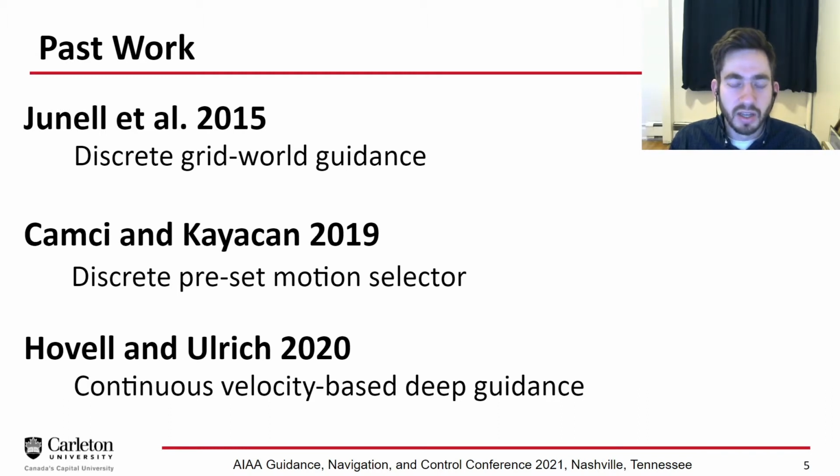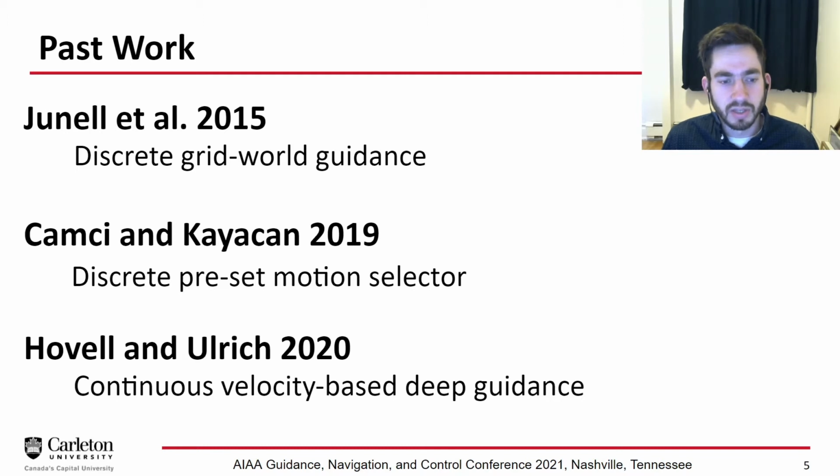In 2019, a discrete set of motions for a quadrotor were designed. So it could maybe move forward, move left, move right, or stand still. And then using a vision camera and deep reinforcement learning, a quadrotor had to decide which action to take based off of its observation.